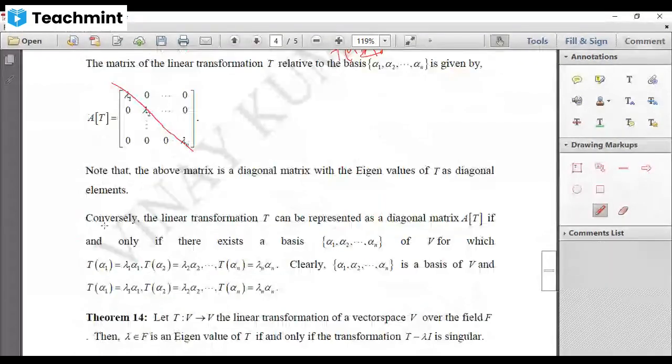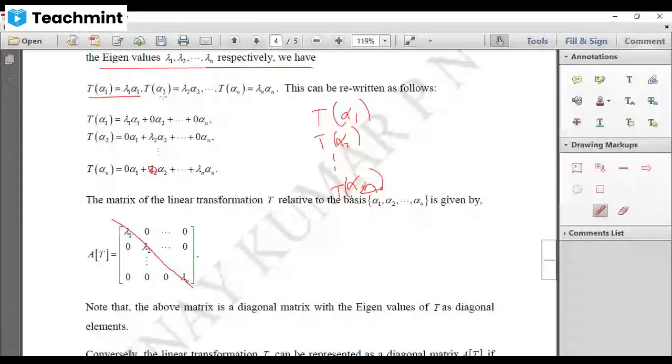Conversely, suppose that the linear transformation T has been expressed as a diagonal matrix. But we know it can be expressed as a diagonal matrix if and only if there exists a basis alpha 1, alpha 2, etc. up to alpha n of V, for which this condition is true, isn't it? From this condition only we have written this matrix.